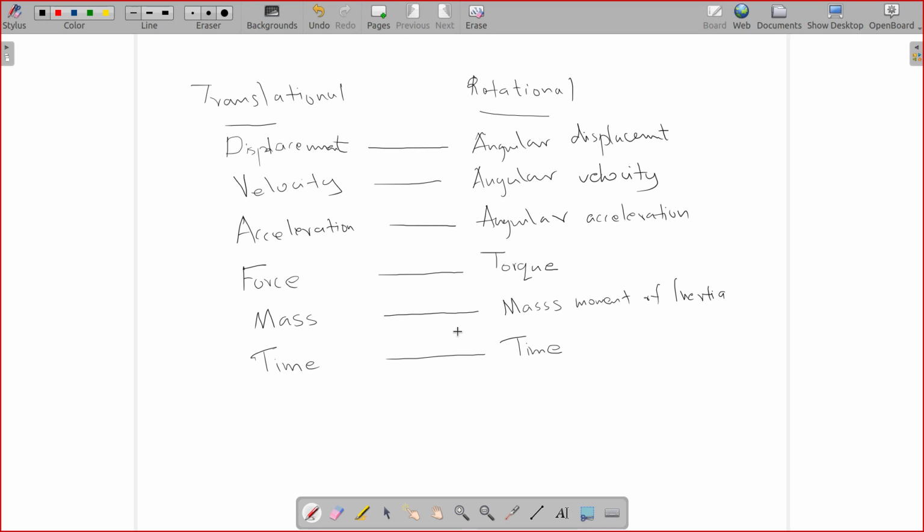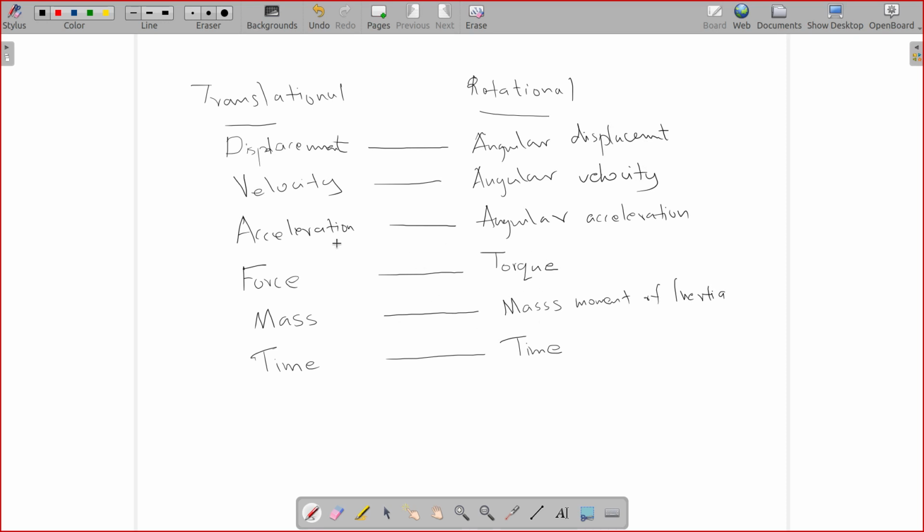You must remember these equations: v is equal to u plus at, v square is equal to u square plus 2as, s is equal to ut plus half at square. These common equations in mechanics also have an equivalent in rotational motion.